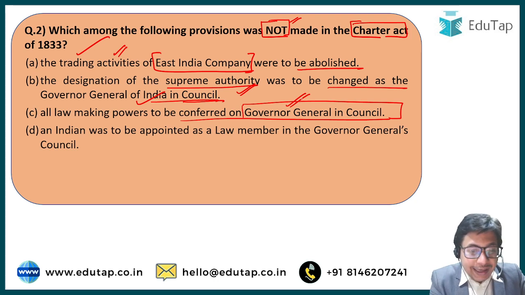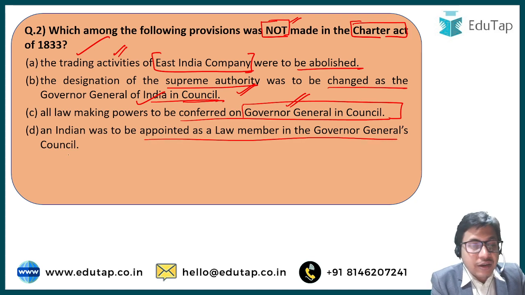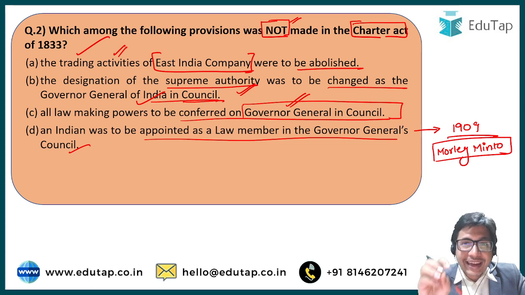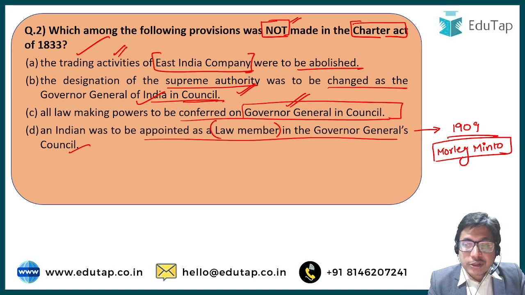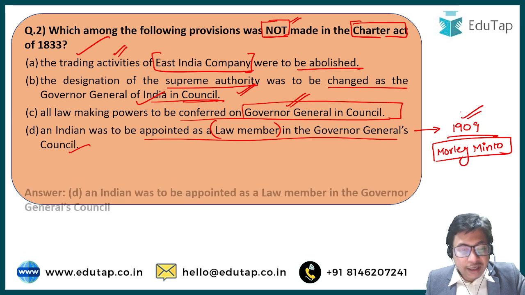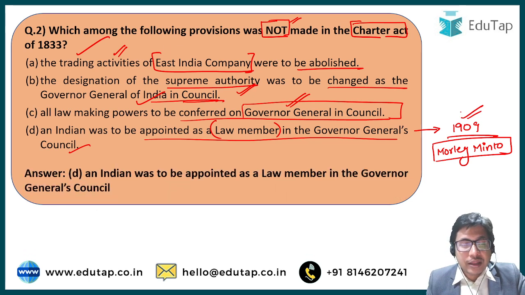Right? Option D. An Indian was to be appointed as a law member in the Governor General's Council. This will not happen till 1909. In 1909, the Morley-Minto reforms were enacted. The Morley-Minto reforms for the first time introduced the provision of an Indian to be part of the Council of the Governor General, and this Indian member had to be a law member, right? So this provision came in 1909, approximately 70 years after this particular act. Right? So the correct answer here is option D. Indian was to be appointed as law member in the Governor General's Council.